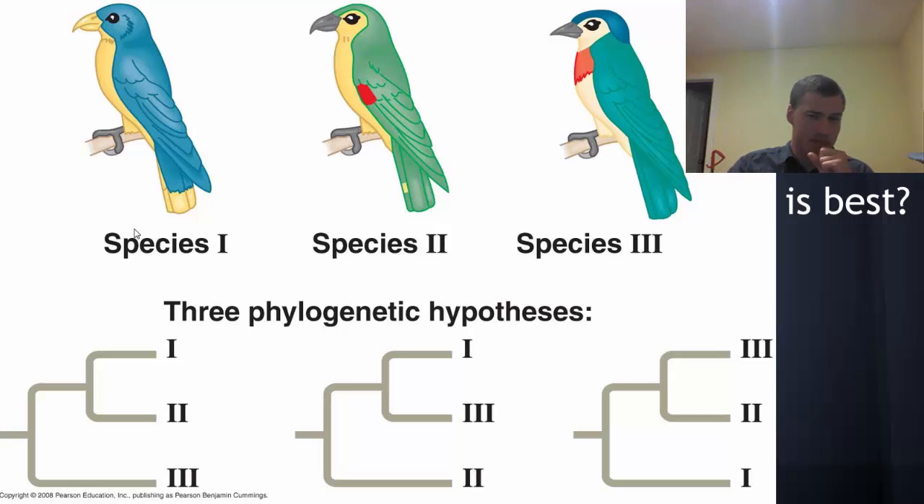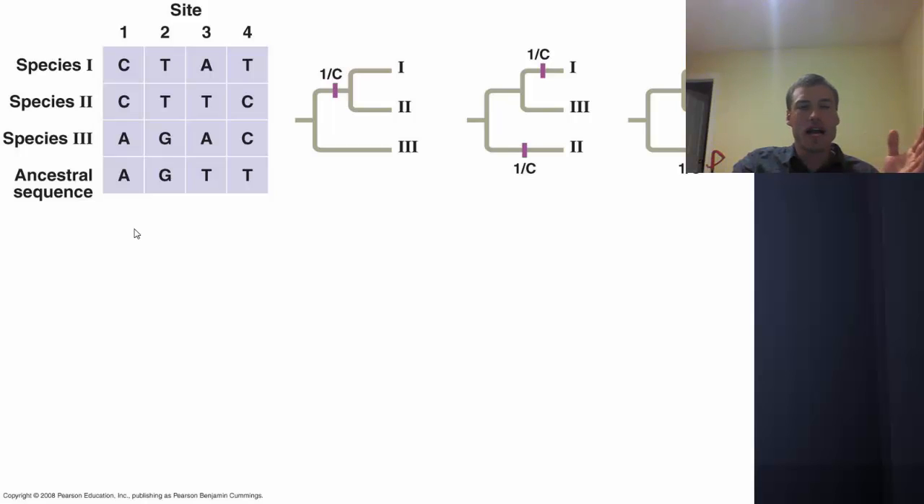So let's take a look at three species, and let's try to figure out which of these phylogenetic trees is the best. Well, the first thing we're going to do is draw out our three possible phylogenetic trees, and these are the different combinations. And we've got a gene that is 4 nucleotides long. Looking at each of these cladograms, where is there going to need to be events occurring?